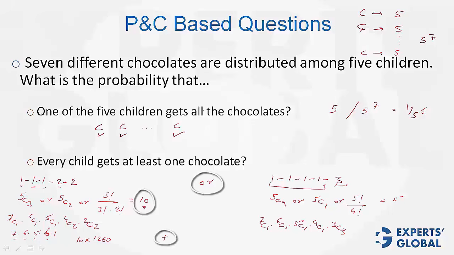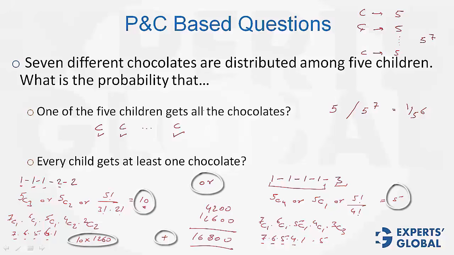Or means addition, and here it is 7 times 6 times 5 times 4 times 1. So 7, 42, 210, 840. Then times 5, so 840 times 5, that is 4,200. So 4,200 for the second case, and 12,600 for the first case. Total, 16,800. The answer is 16,800 upon total number of cases.